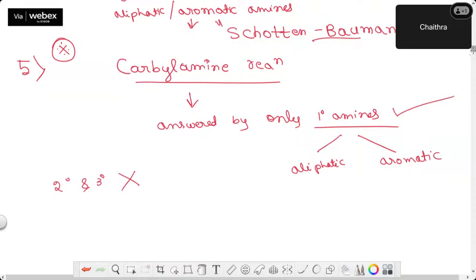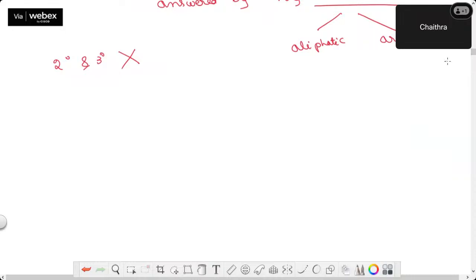So this test is used to separate or distinguish primary amines from secondary and tertiary amines. Okay, let's learn what this reaction is. It's a very important reaction in your board as well as NEET, CET and other entrance examinations. Many times they have asked this question, the carbylamine test. So what is this test? Let us understand first. Okay, so write the reaction. I'm taking one general reaction first. RNH2. This represents an amine. I told you already what kind of amines answer this. Primary amines. Whether aliphatic or aromatic, anything, take a primary amine and heat that amine with CHCl3. Can you tell me what this is?